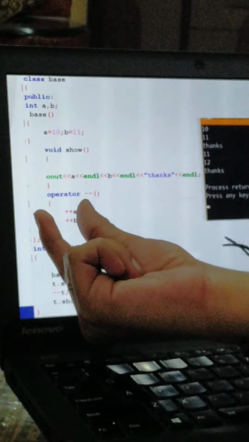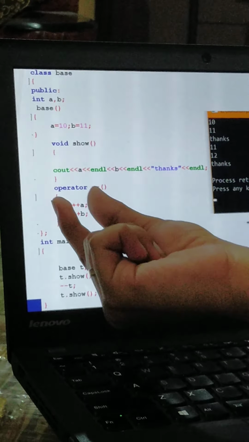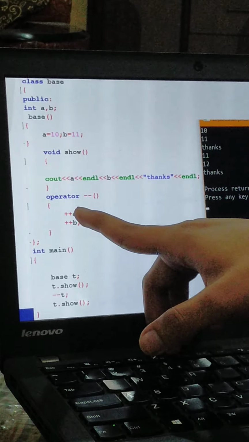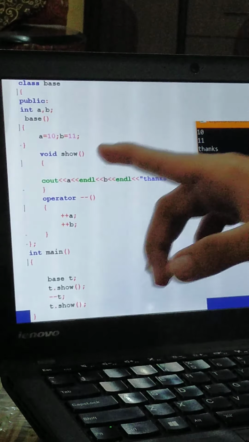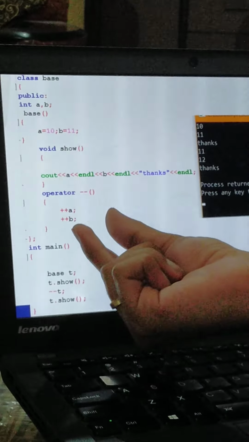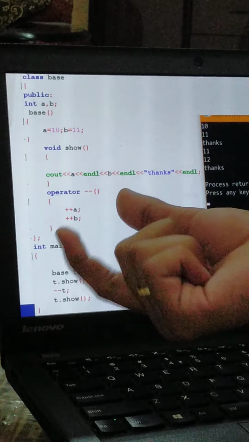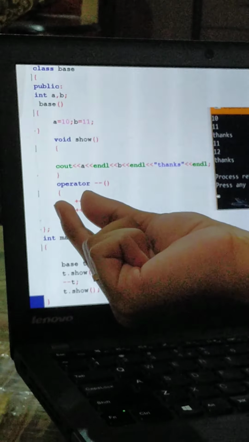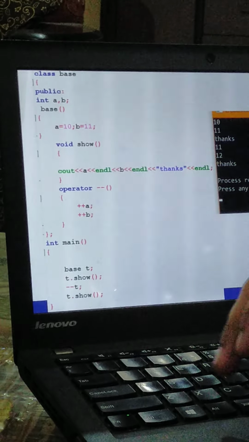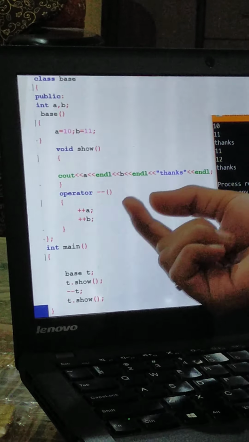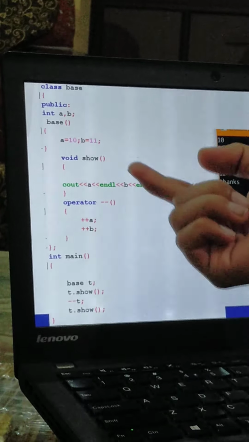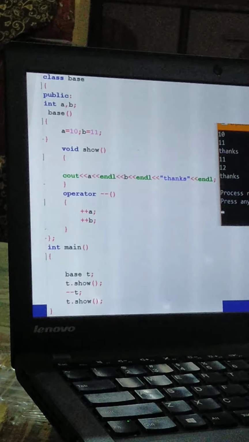Then I have made an operator minus minus, the minus minus operator. The operator here is a keyword. We all know basically about keywords: a keyword is something which commands C++ to perform a special task. So operator plus plus and operator minus minus will change the values. For example, I have made plus plus a and plus plus b. In this, the values of a and b will change.